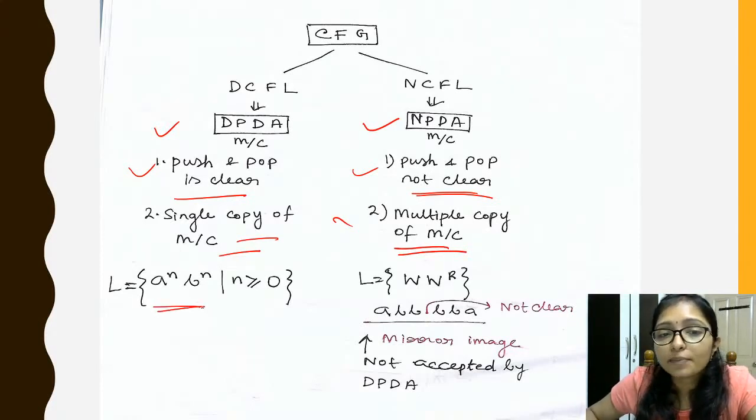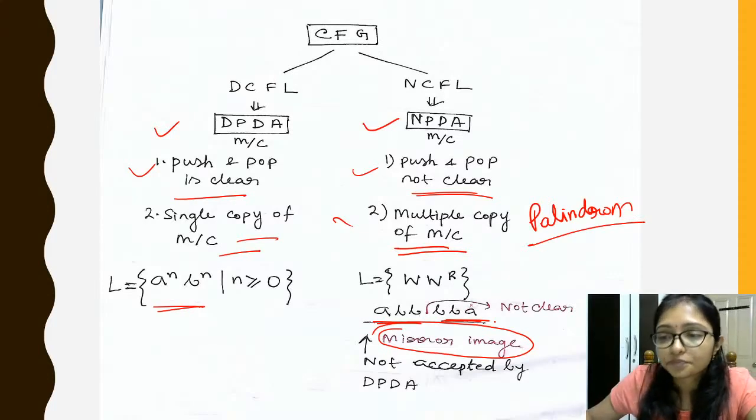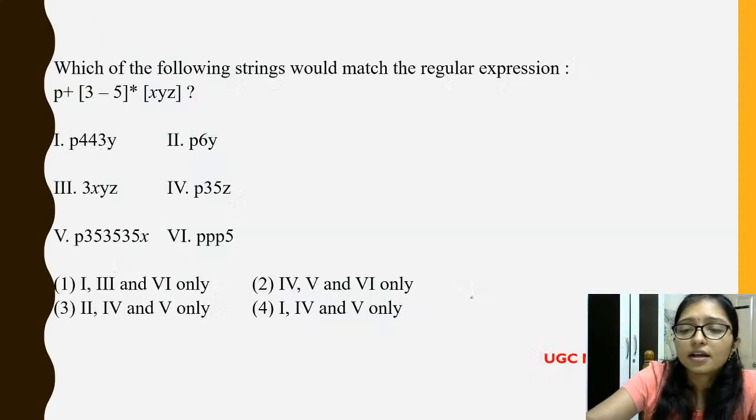And a to the power n, b to the power n, that is DCFL, but A, B, B, B, B, A, here push and pop is not clear, and always remember that is a mirrored image. Mirrored image is like a palindrome. In computer science we call this palindrome. So if it is a palindrome type language and push and pop is not clear, then that is context free, right?